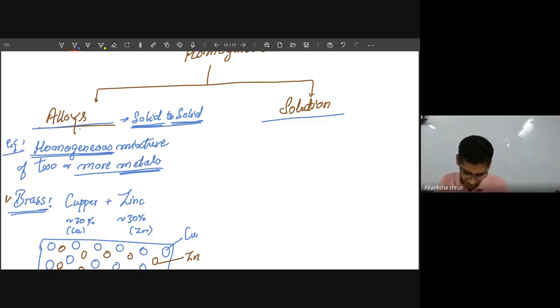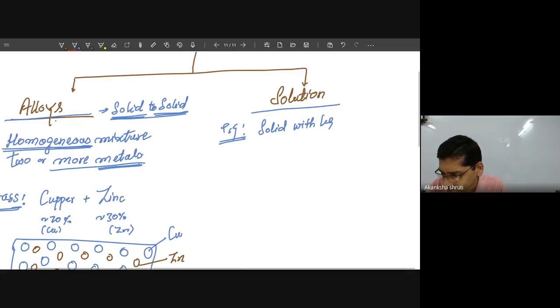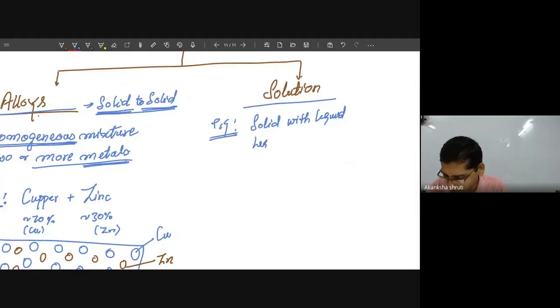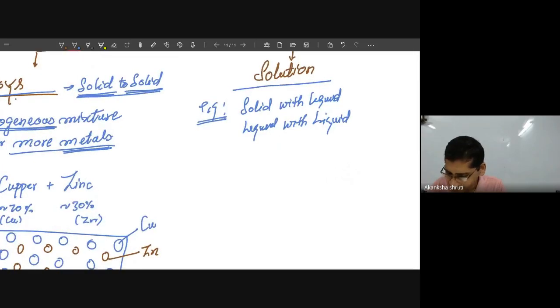The next one is the solution. For understanding this, it is possible to mix a solid with a liquid, or one liquid with another liquid, or a gas in a liquid, like dissolved air in the ocean, or a gas in other gases.